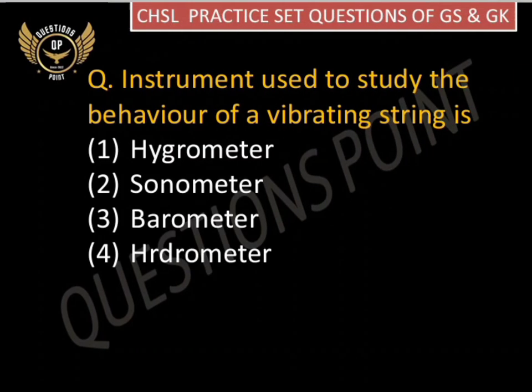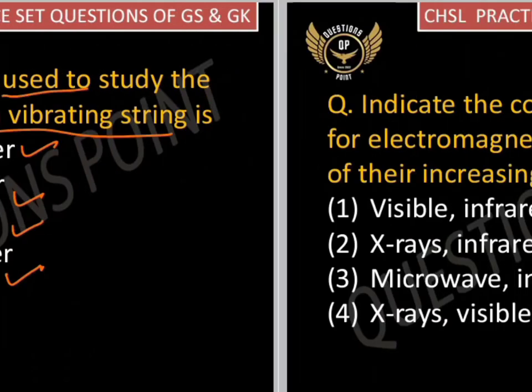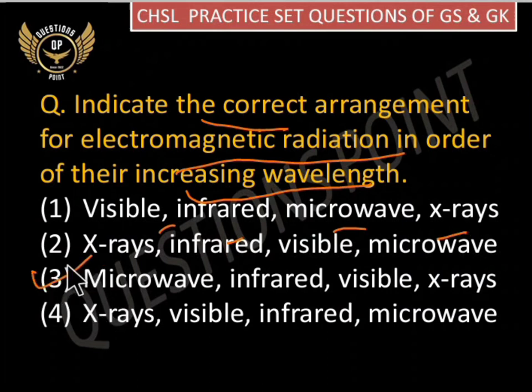Next question, instrument used to study the behavior of a vibrating string. Hygrometer, sonometer, barometer or hydrometer? So the correct answer here will be sonometer. Next question, indicate the correct arrangement of electromagnetic radiation in order of their increasing wavelength. Visible, infrared, microwave or X-rays? So here the correct sequence will be the third one. First comes the microwave, smallest length, then infrared, then visible, then X-rays.